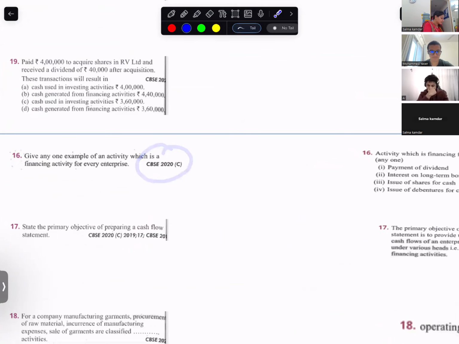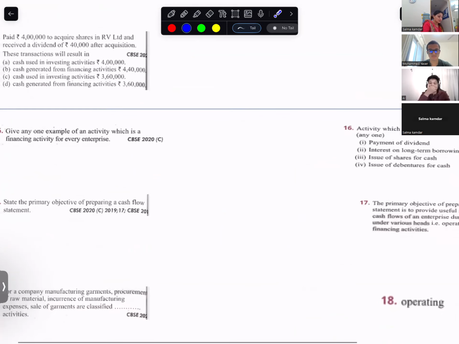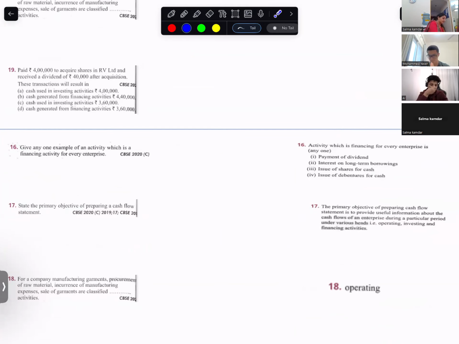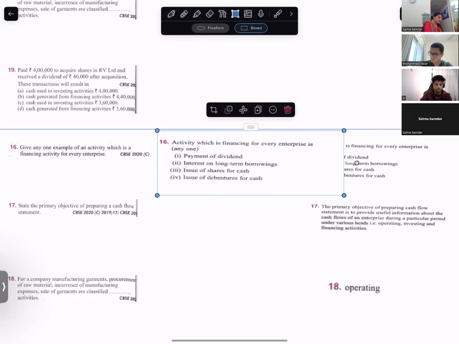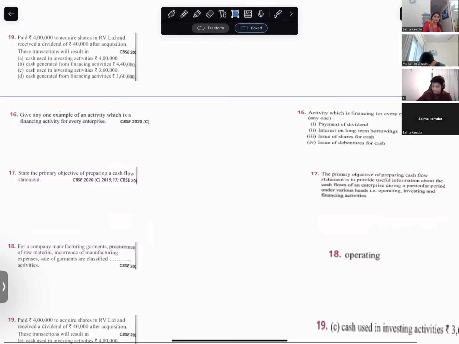It came in 2020. Financing activities: issue of shares, issue of debentures, payment of dividend, and interest on long-term borrowings. Write it, please.